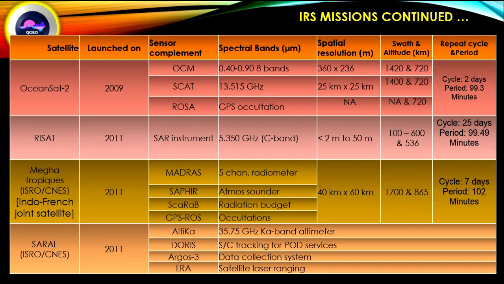In case of OceanSat satellite, OceanSat-2, it is launched in 2009. It has 3 sensor complement: OCM, SCAT and ROSA. Spectral band for OCM 0.4 to 0.9, 8 bands here.